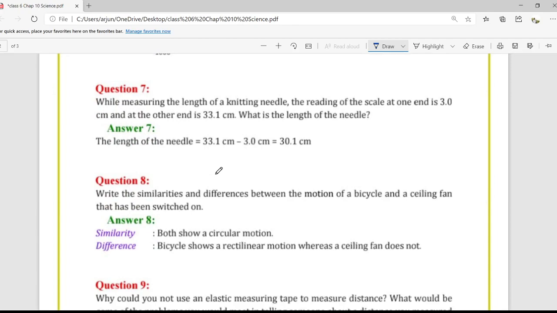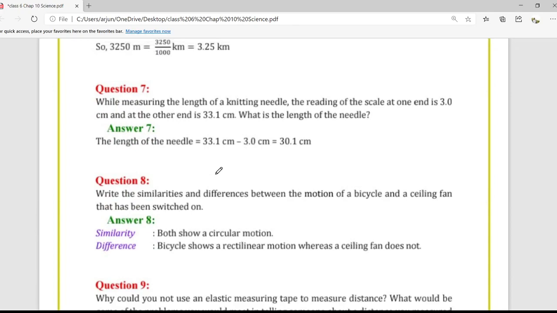Question number 5. While measuring the length of a knitting needle, the reading of the scale at one end is 3 centimeter and at the other end is 33.1 centimeter. What is the length of the needle? Now see, this is an example which we have seen in the starting of the chapter.